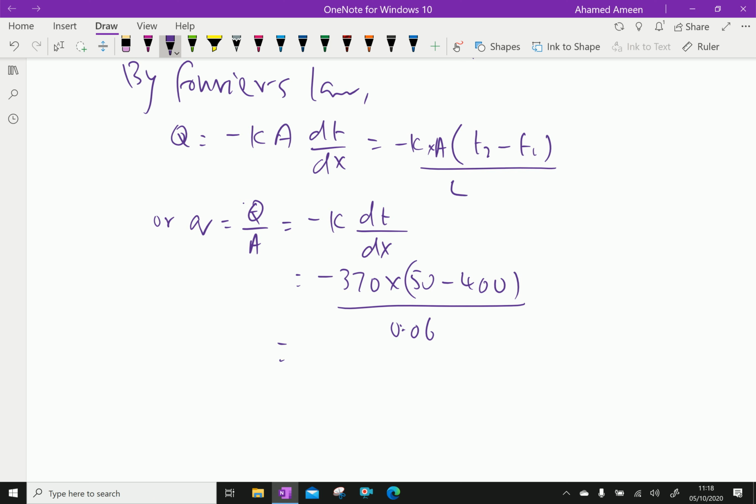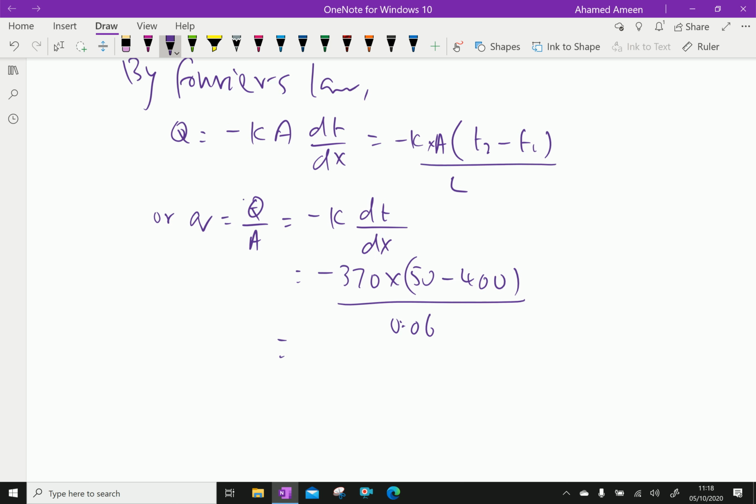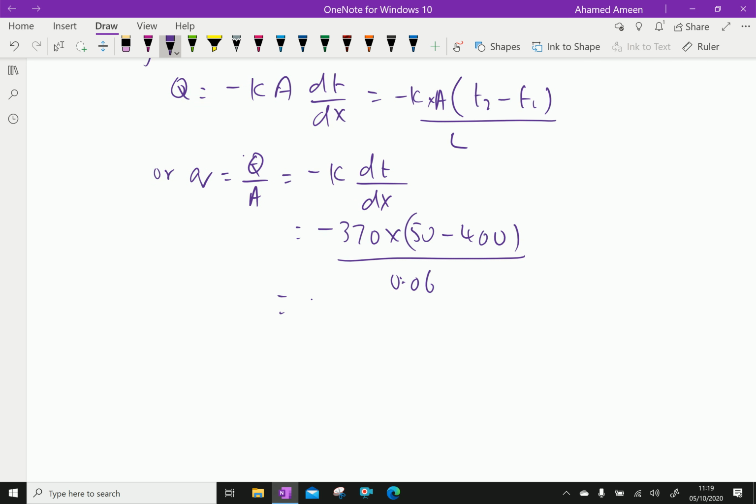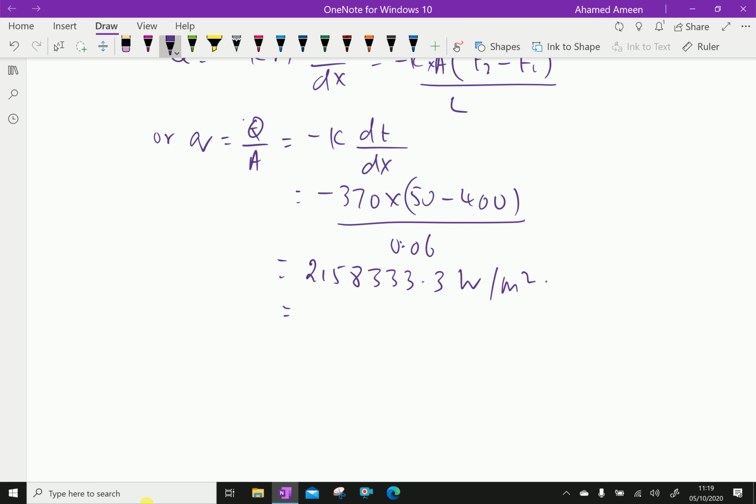Let us calculate this value. 370 multiplied by 350 divided by 0.06 equals 2158333.33 watts per meter square, which is equal to 2.1583 megawatts per meter square.